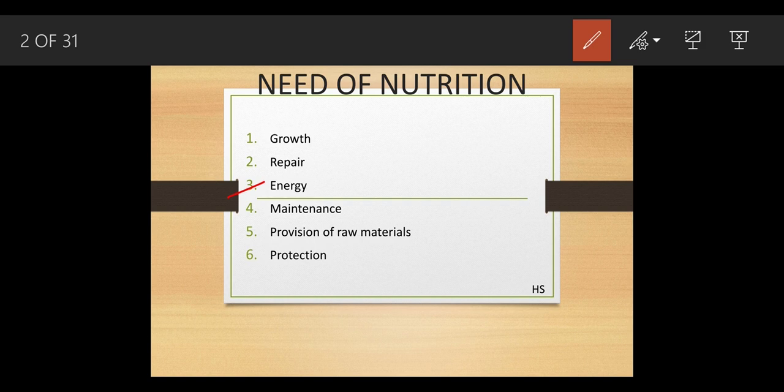What does that mean? If you take a proper amount of nutrition, the chemical composition of the cells helps you maintain a perfect life. Like how? Suppose RBCs, what is the function of RBCs? The function of RBCs is to transport oxygen through the blood to each and every part of the body.